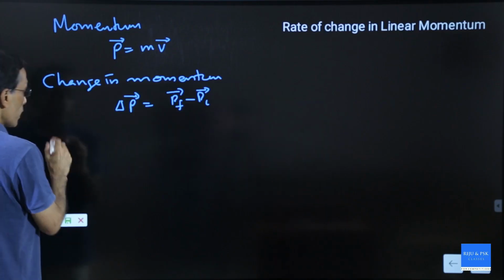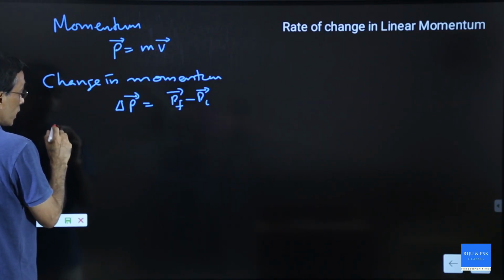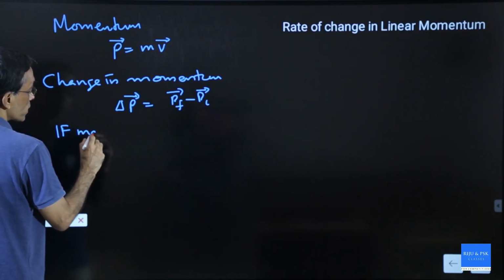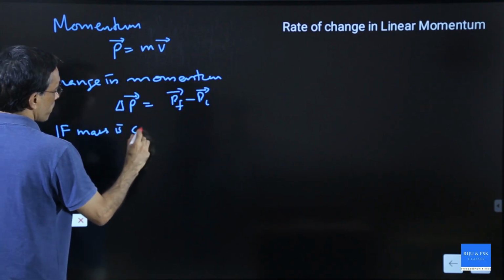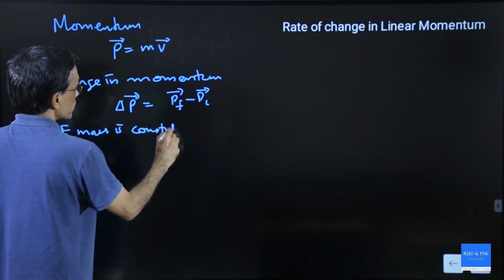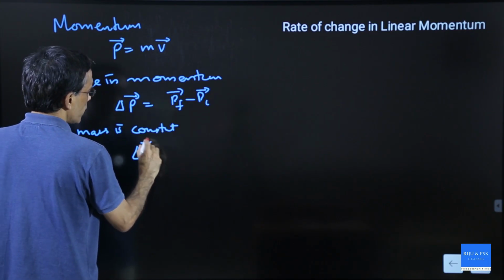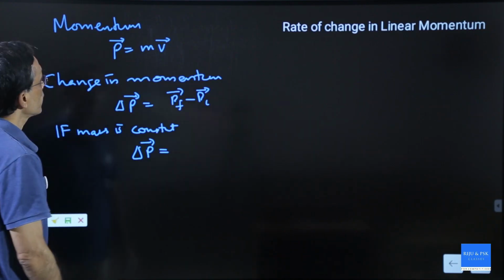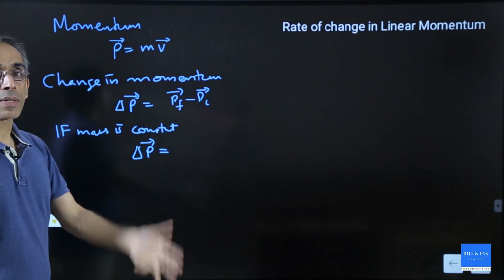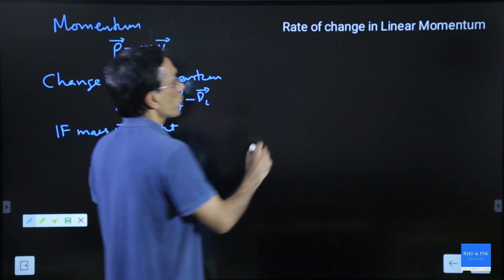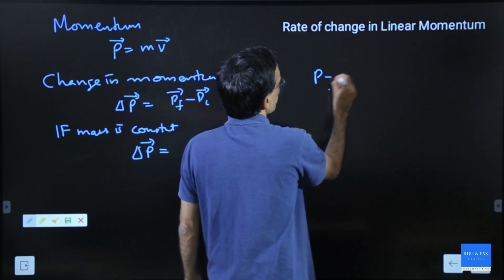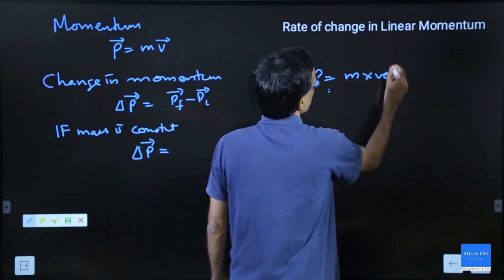There are many methods. Consider if mass is constant. My point is, how do we change momentum? What are the possibilities of changing momentum? Momentum is a product of mass and velocity, you know this.